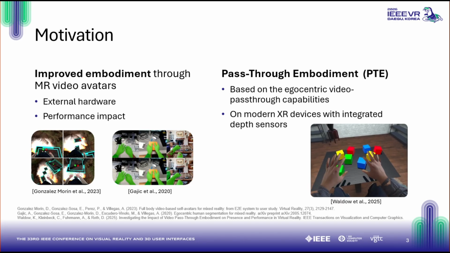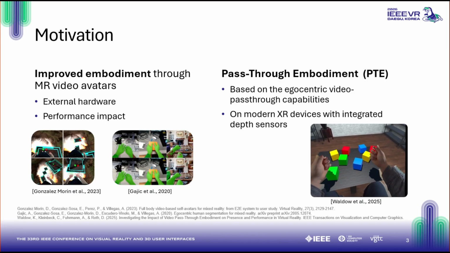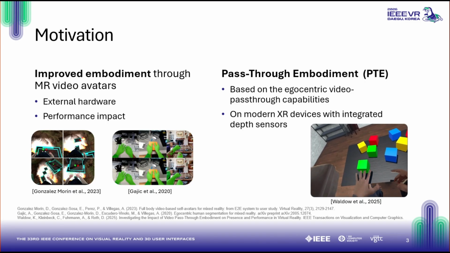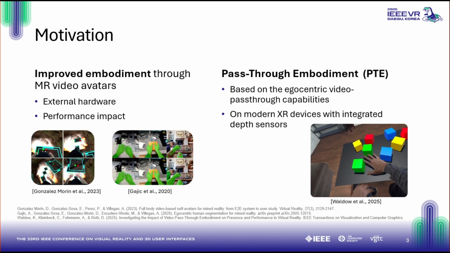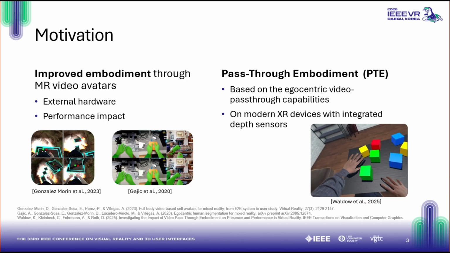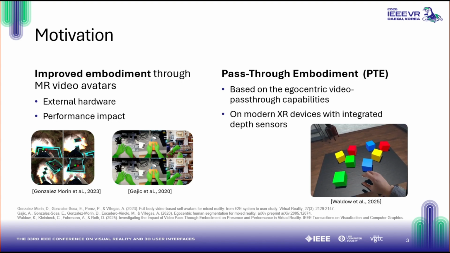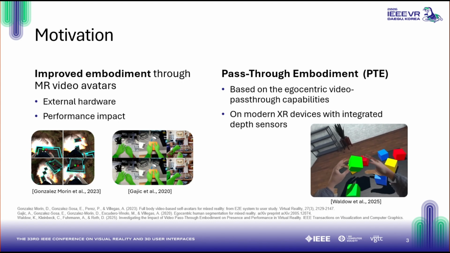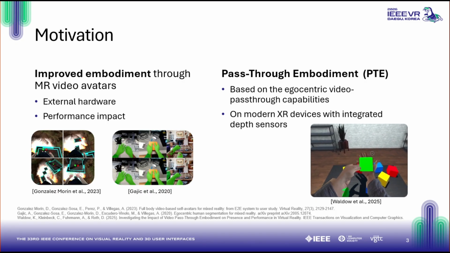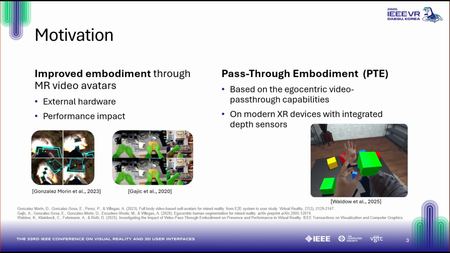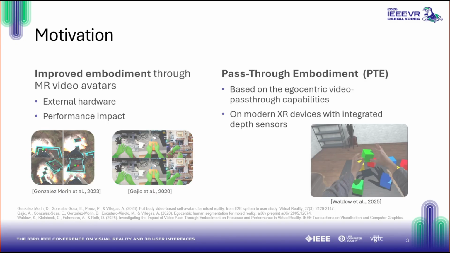That's why we introduced in our previous work pass-through embodiment, in short PTE. Instead of requiring external hardware, PTE uses egocentric video pass-through and integrated depth sensors of modern XR devices to cut out the own body via depth segmentation. Unfortunately, these depth sensors are often low resolution, thereby creating visual artifacts.